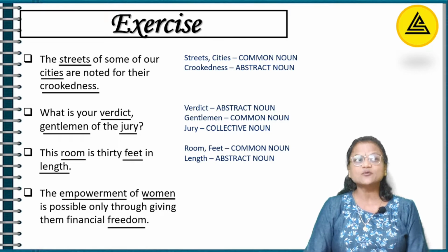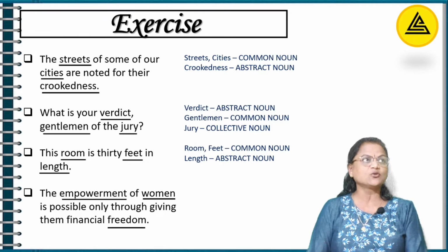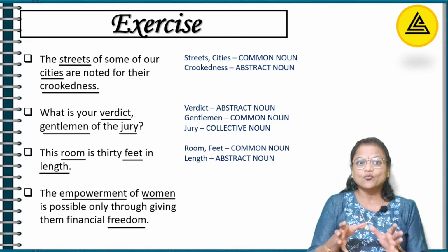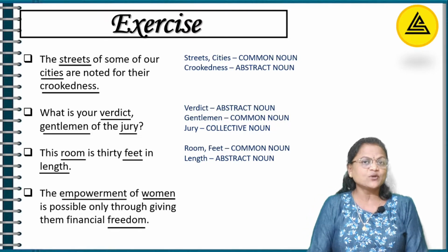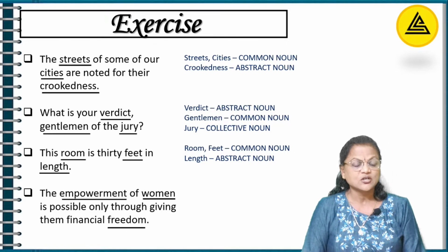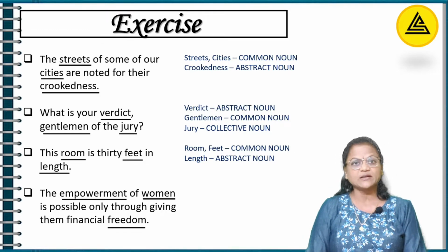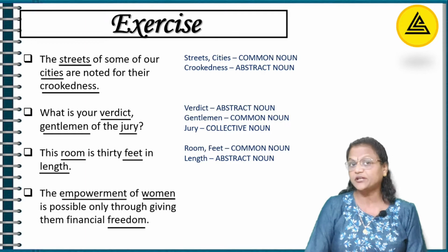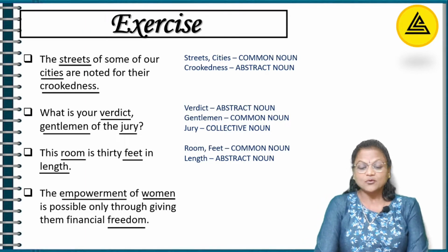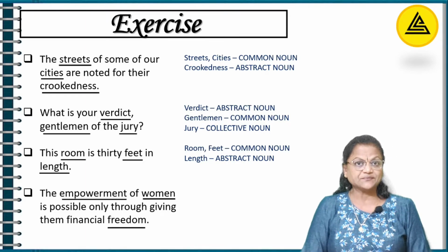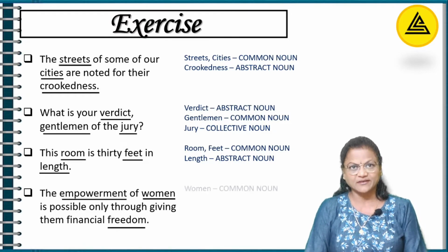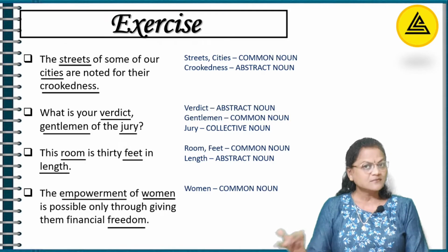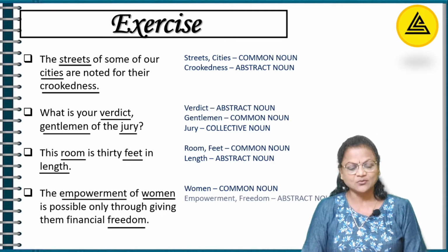Yes, you got me right. You're supposed to ask questions. Then only you'll be able to understand what exactly you mean by nouns. So nouns are something of which we are going to talk about in the sentence. So here I'm talking about empowerment, I'm talking about women, I'm talking about freedom. Okay, so empowerment. Understood. But it's not a concrete thing. It's an abstract idea. Hence the noun is abstract noun.